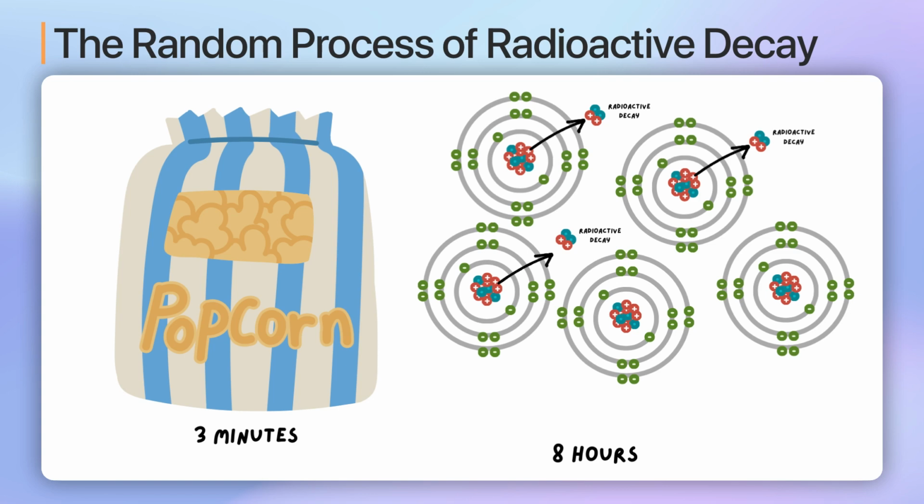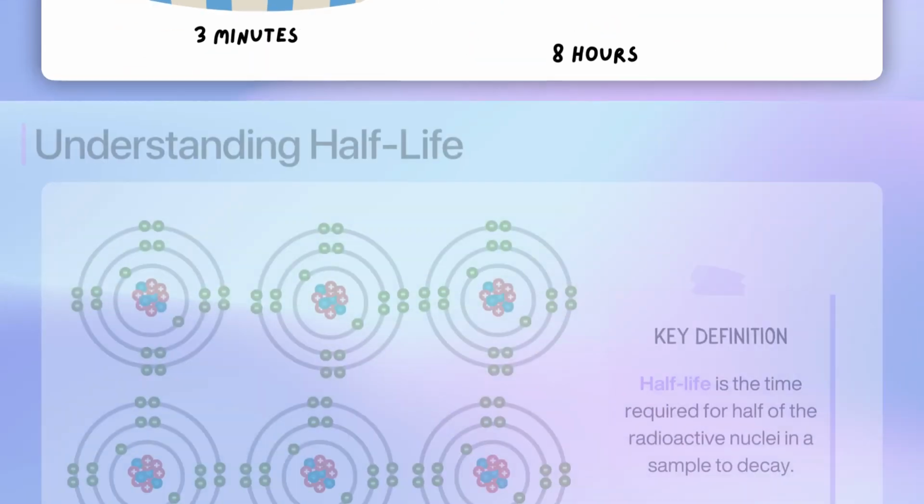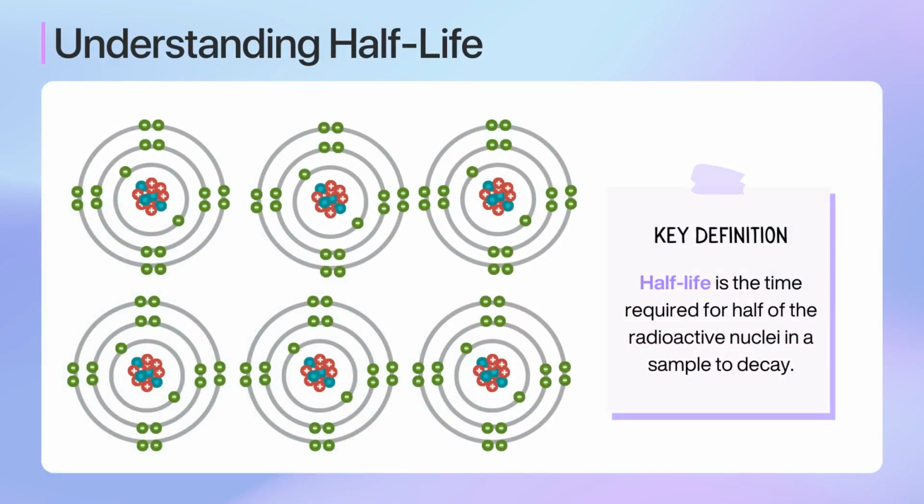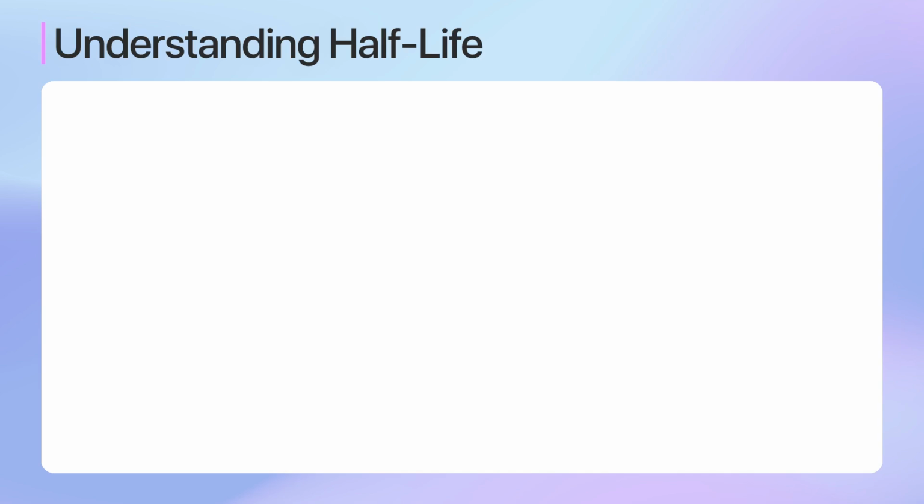This concept is known as the half-life in radioactive decay. It's like knowing that half the popcorn kernels will pop within those 3 minutes, even if we can't say exactly which ones or when. Half-life is a measure that helps us understand radioactive decay on a larger scale. It is defined as the time required for half of the radioactive nuclei in a sample to decay. Even though decay is random at the atomic level, half-life provides a predictable pattern for the behaviour of a group of atoms. Let's illustrate this with an example.